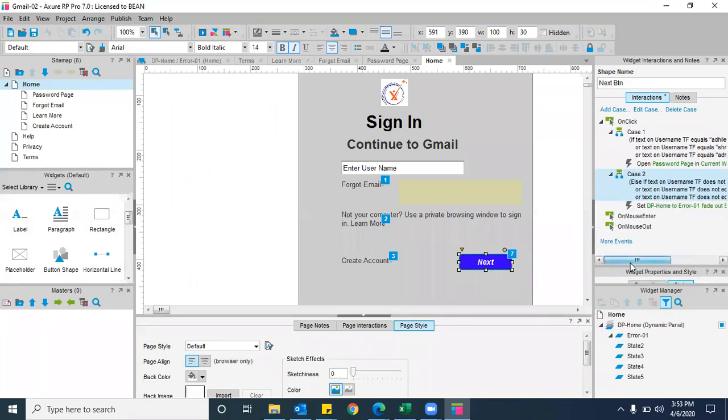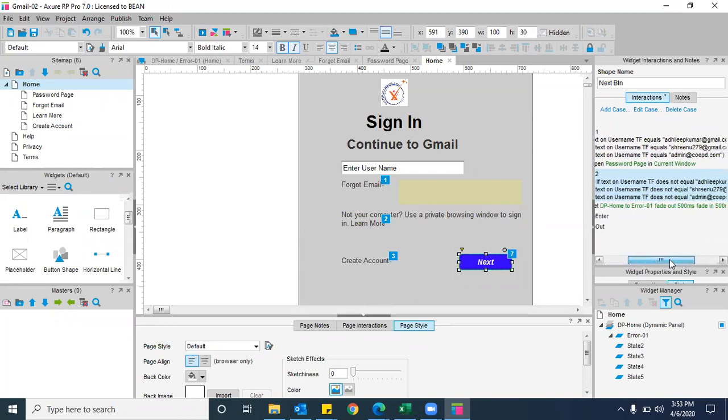Case one, if text on username text field equals Dilip Kumar or Srinu or admin, open the current window. Else if text on username text field is not equivalent to Dilip Kumar or Srinu or admin, set the dynamic panel home to error 1 with fade animation, out 500 milliseconds and in 500 milliseconds, some timelines that we kept.